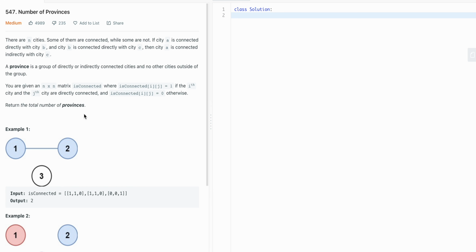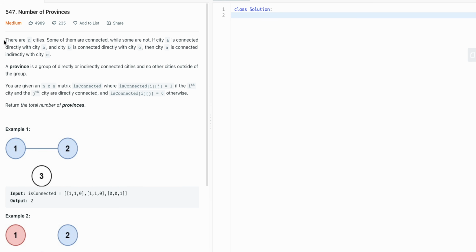So to start, when I get a problem like this, I like to read the problem and understand what it's asking for, and then walk the interviewer through the data structures I'm going to be using and my general line of thinking. Reading through the problem, there are N cities, some of them are connected while some are not. If city A is connected with city B, and B is directly connected with city C, then city A is connected with city C indirectly.